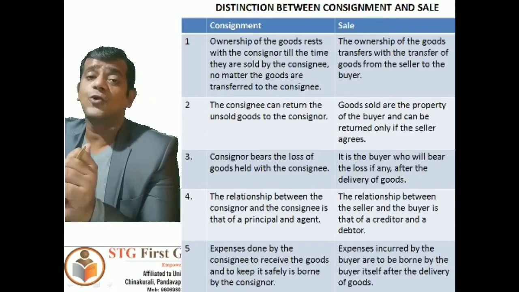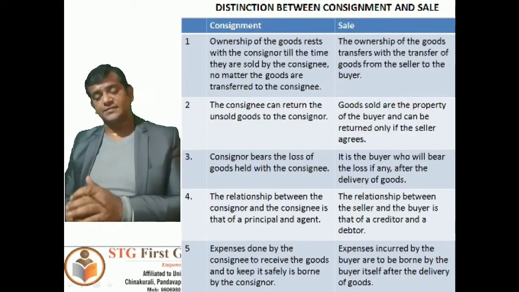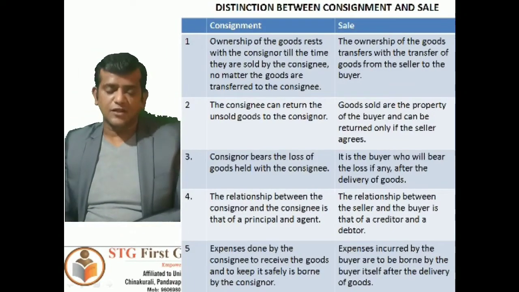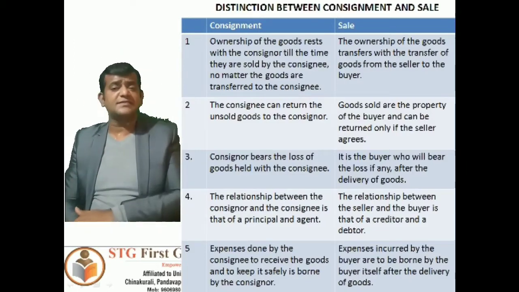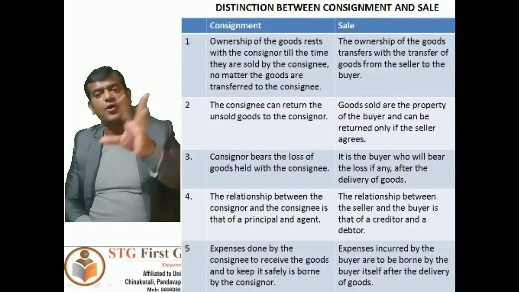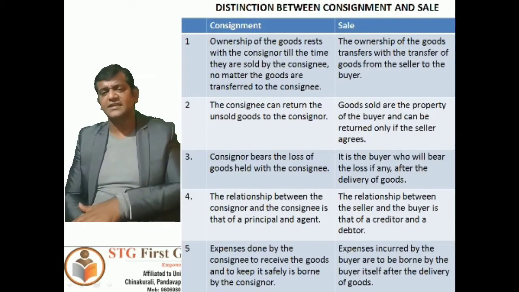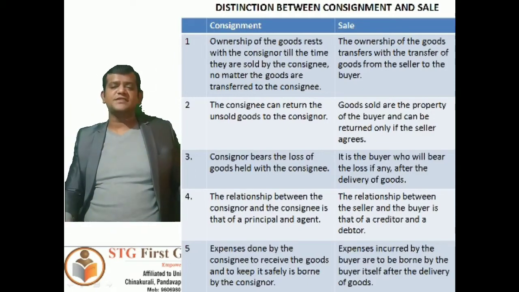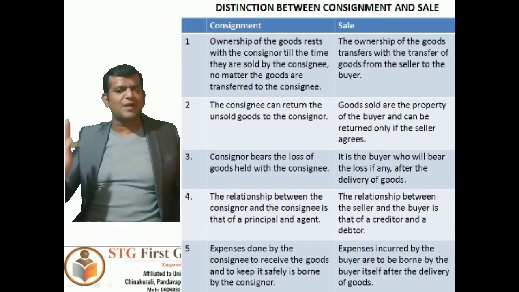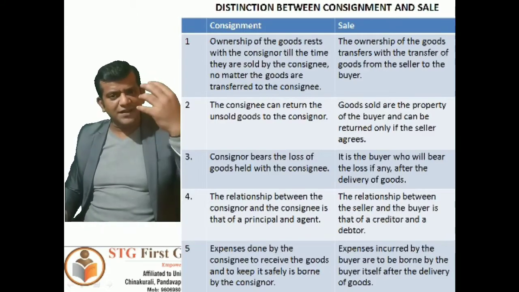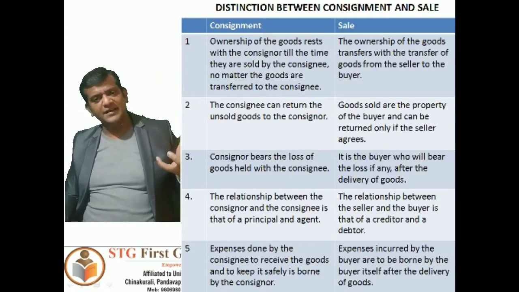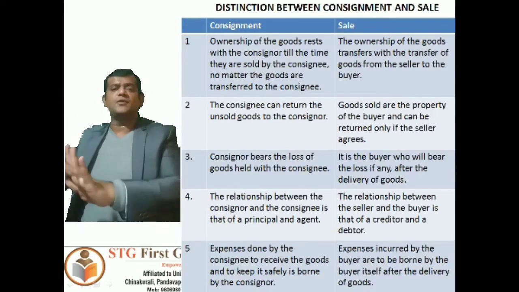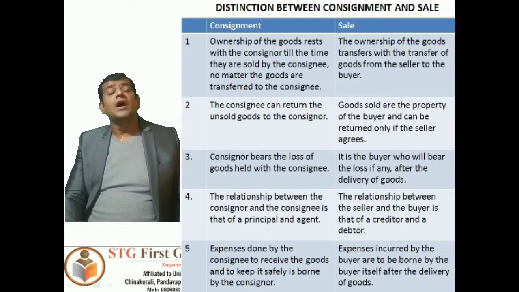Once the consumer has bought the goods, the ownership will be transferred from the consignor to the consumer. Now let us understand it from the viewpoint of sales. What exactly is sales? The ownership of the goods transfers with the transfer of goods from the seller to the buyer. Immediately it gets transferred. Once the owner is selling the goods and the buyer is buying the goods, within that buying and selling process the ownership also changes hands.